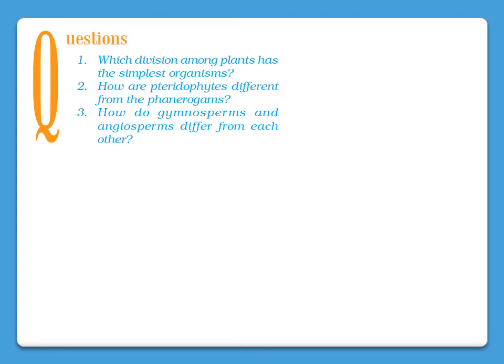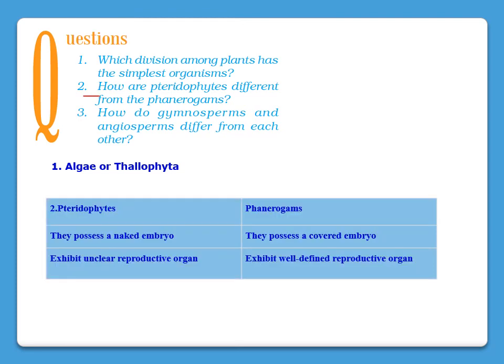Let me answer these questions. The first question is, which division among plants has the simplest organism? It is Thallophyta, or you can call it algae also. The second question is, how are pteridophytes different from phanerogams? Pteridophytes have a naked embryo while phanerogams have a covered embryo, and pteridophytes exhibit unclear reproductive organs while phanerogams exhibit well-defined reproductive organs.